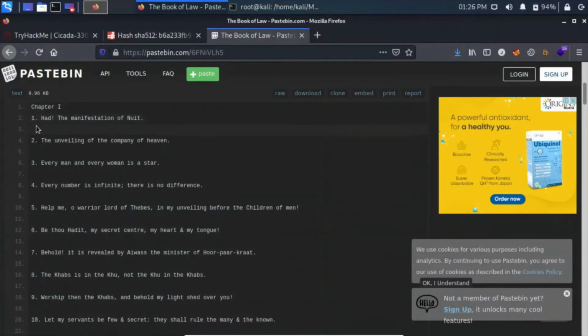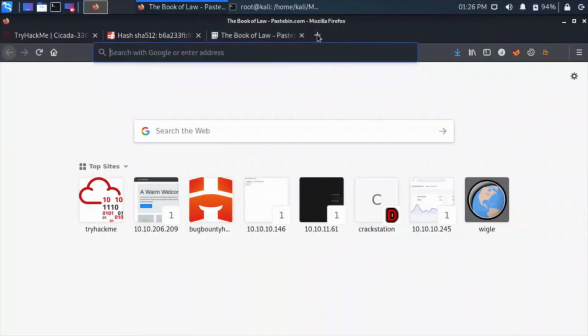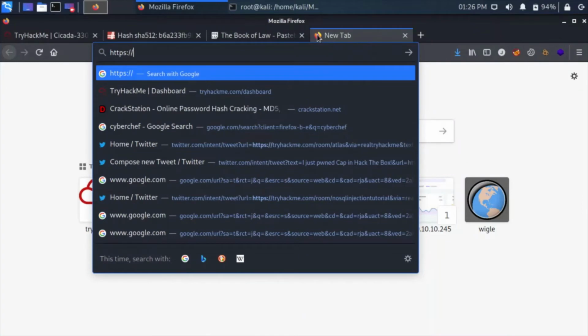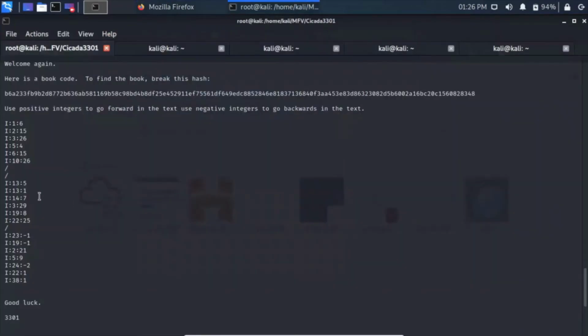Let's see, in the first line: 1, 2, 3, 4, 5 and 6. The sixth alphabet is H. So I guess it is first line and sixth word. So we know that the first words are this. And let's look at this now.